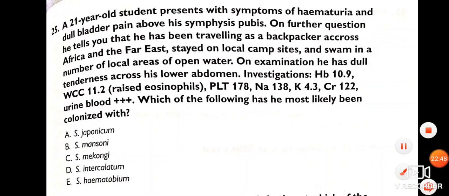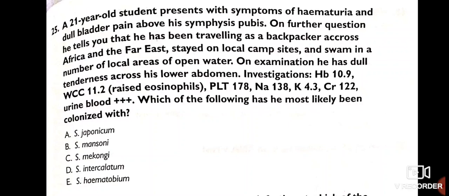A 21-year-old student presents with symptoms of hematuria and dull bladder pain above his symphysis pubis. On further questioning, he tells you that he has been traveling as a backpacker across Africa and the Far East, stayed on local campsites, and swam in a number of local areas of open water.